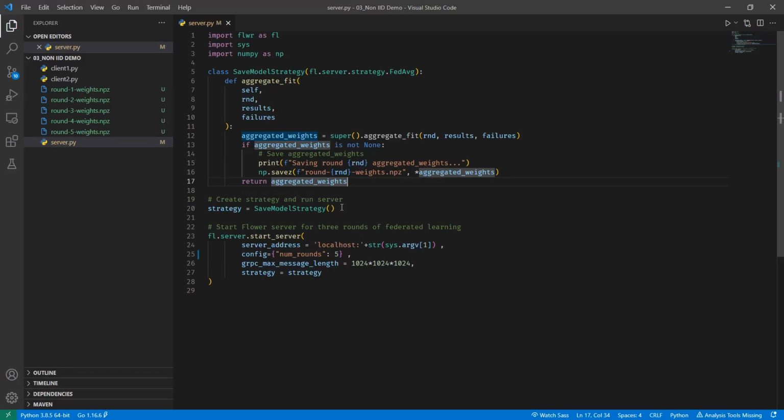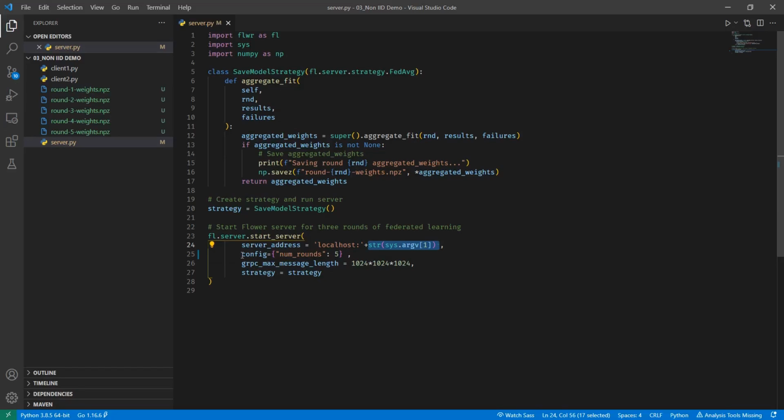Once I have defined how the entire strategy acts, I'm going to create an object out of that class, and then I'm going to start my server. For that I just run fl.server.start_server. This takes in 4 arguments, the first one being the server address, so basically the place where the server's entry endpoint would open. I'll be doing the entire thing over localhost, and the port number I'll receive as a command line argument.